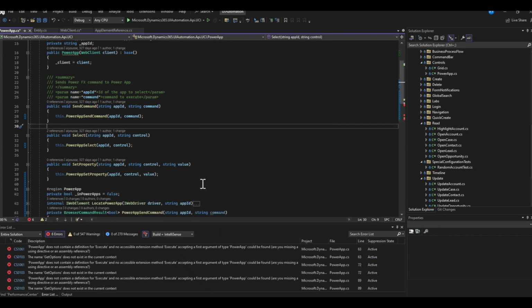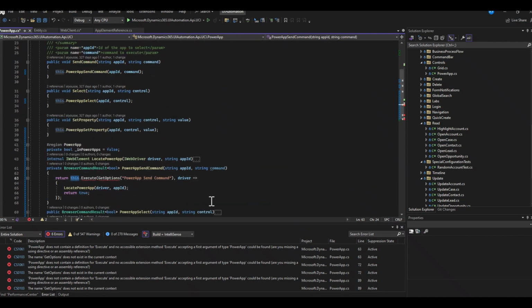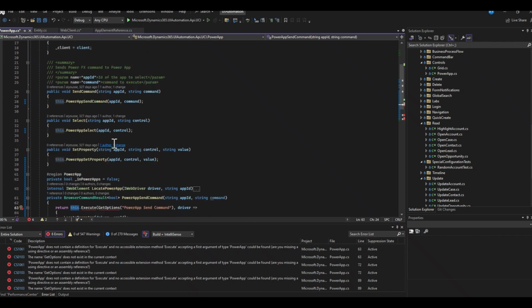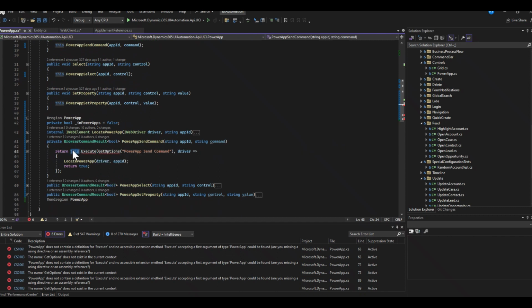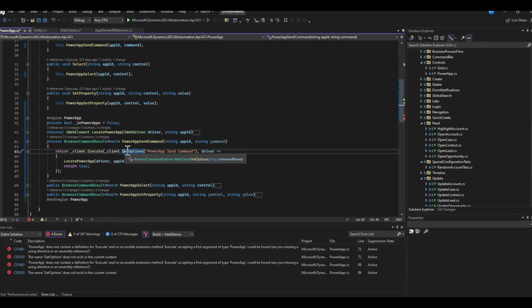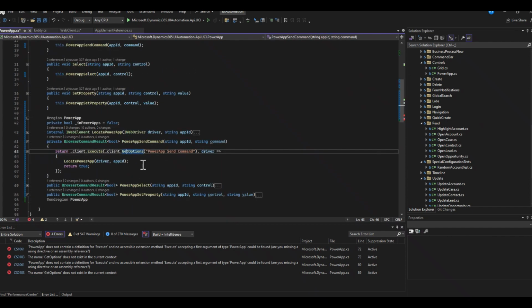So I'm going to pause speaking and just work through refactoring this. Actually, first, I know execute is part of my inherited web client, so I'm going to change this here, like so. I know get options is also within client. So if I hit F12, I see I go into this.